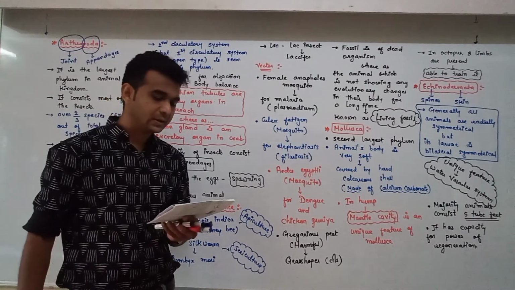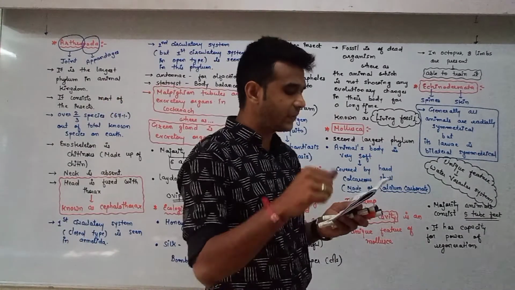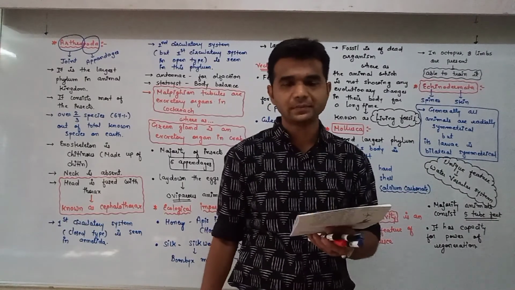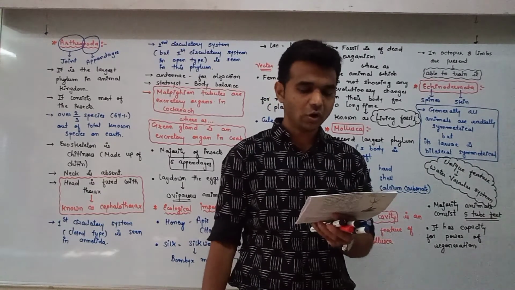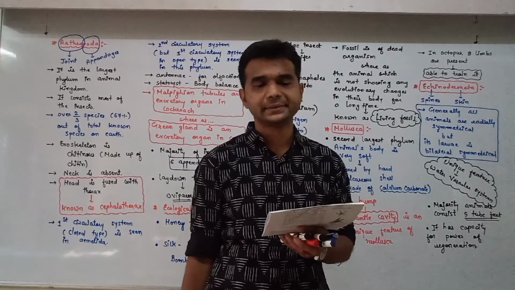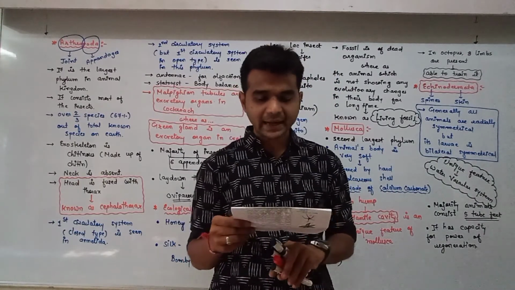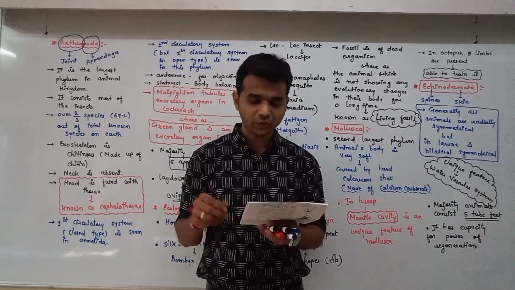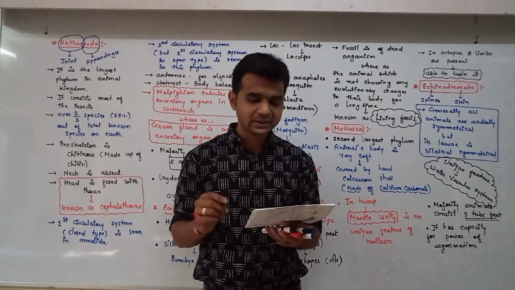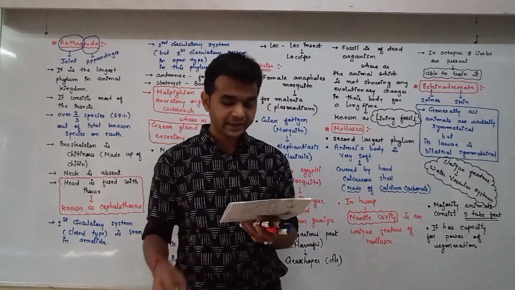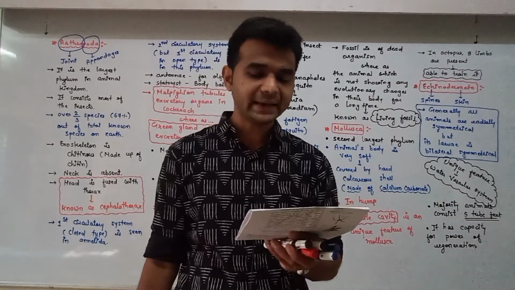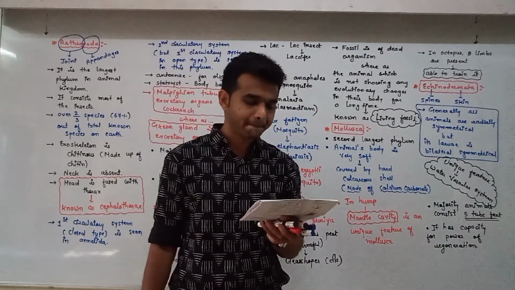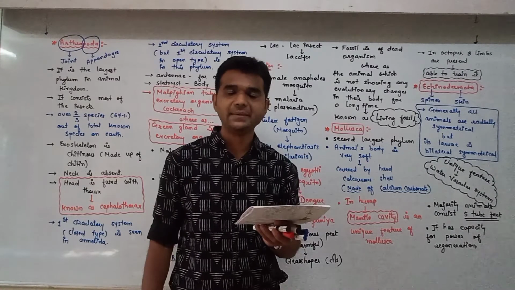Examples: Asterias, known as starfish; Echinus, sea urchin; Antedon, sea lily; Cucumaria, known as sea cucumber, and Ophiura, known as brittle star. Okay. Now the last one is Hemichordata. I am just right now explaining this only. You underline the main important points.